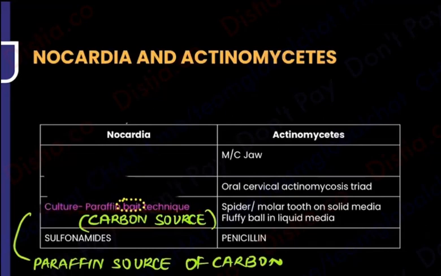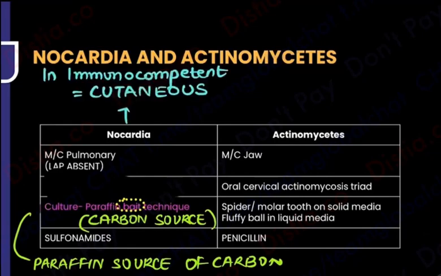But what exactly does it do? We have two sets of people. One are immunocompetent, and one are immunocompromised. So when I'm talking about the immunocompetent and the immunocompromised people, let's go one by one. Please note that when I'm talking about the immunocompetent people, well, fit and fine, usually it results in a cutaneous manifestation, right? There are cutaneous ulcers and sinuses that are formed.